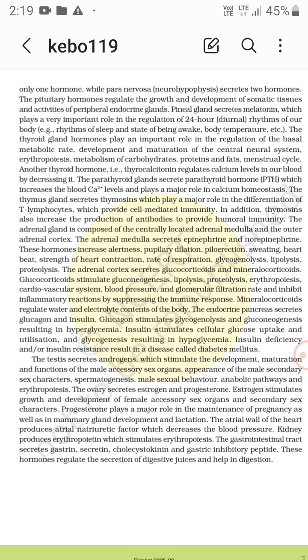The glucocorticoids stimulate gluconeogenesis, that is formation of glucose, then lipolysis, proteolysis and erythropoiesis.